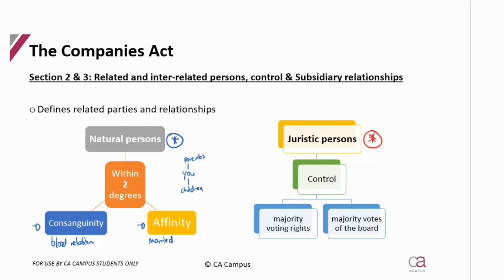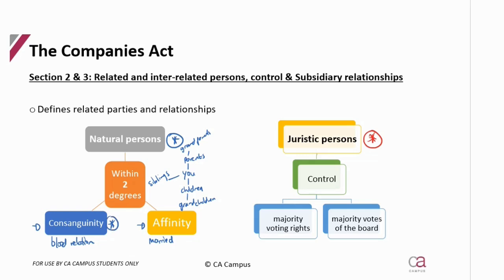Okay, within 2 degrees, you've got your grandparents and your grandchildren. And within 1 degree, you've got your siblings. And that is all that the Companies Act says is considered related by continuity.